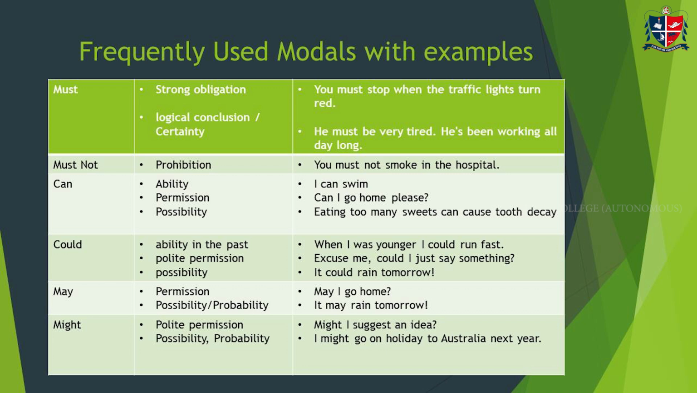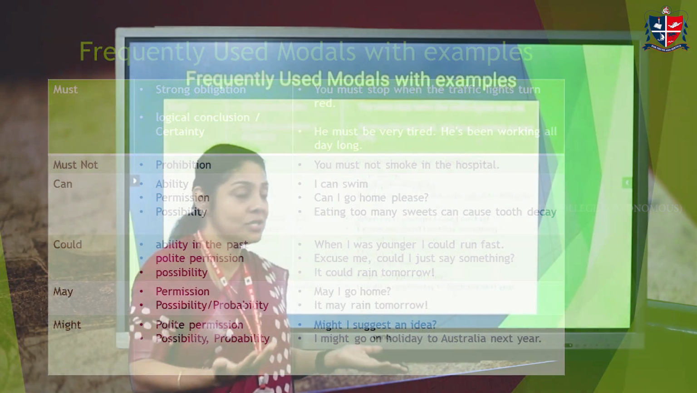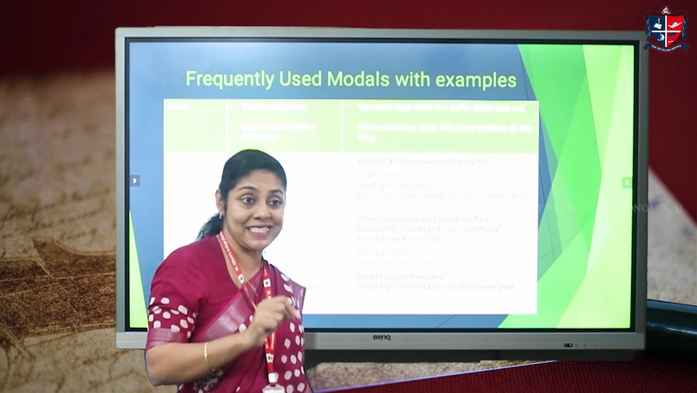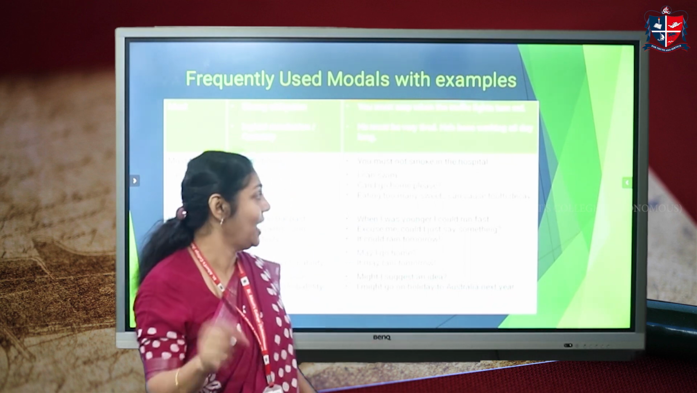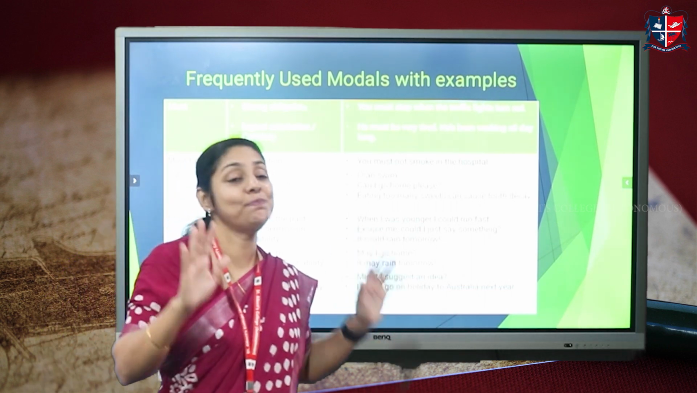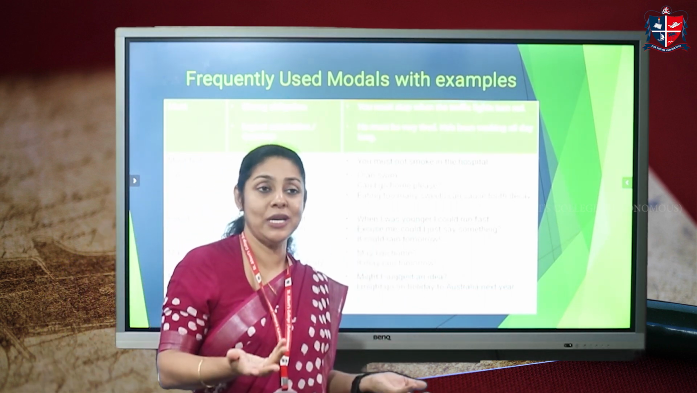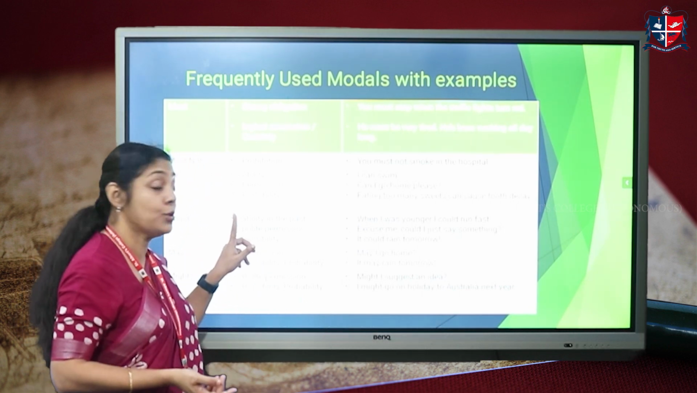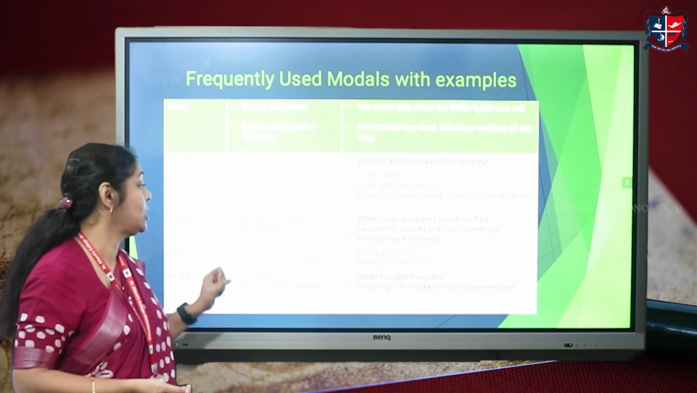Can shows ability, can shows permission, can also show possibility. When you say, I can swim, it means you're showing your ability. That is a function the modal displays, right? Can I go home, please, is permission. You're asking permission from someone. And possibility is like when you say, eating too many sweets can cause tooth decay. So it's not sure, but there's a possibility that if you eat too many sweets, your teeth can become bad.